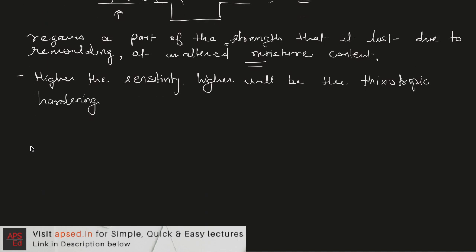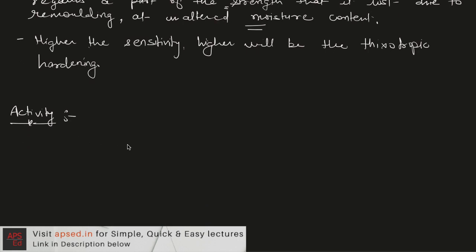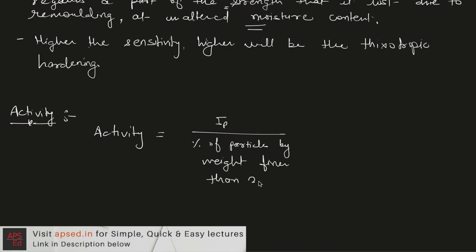Then the next definition we have is activity. Activity of a soil. So activity is defined for clay soils and it is defined as the ratio of plasticity index to the percentage of particles by weight that are finer than 2 micron.